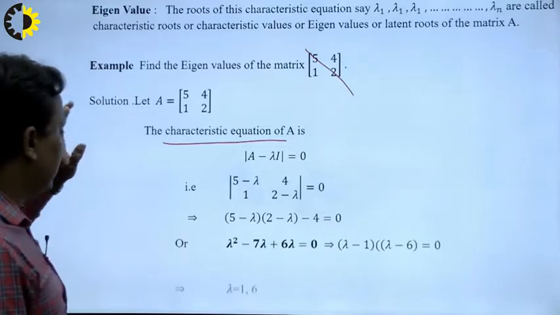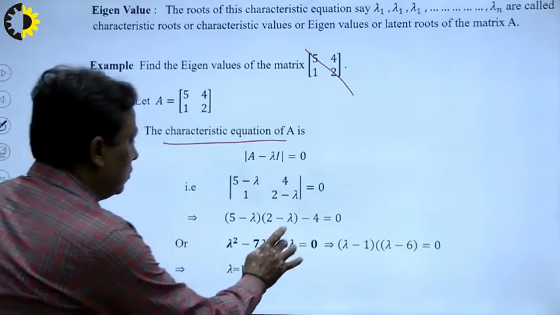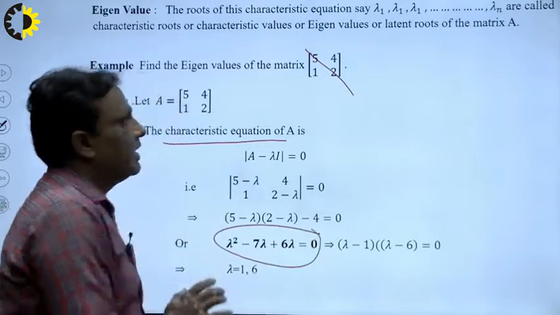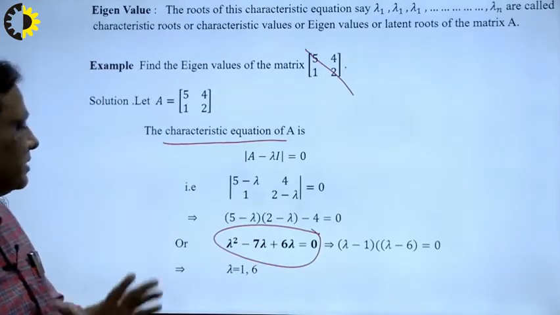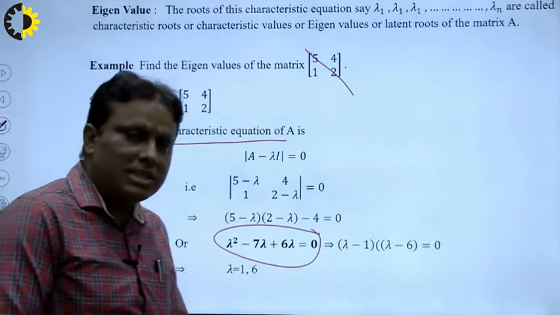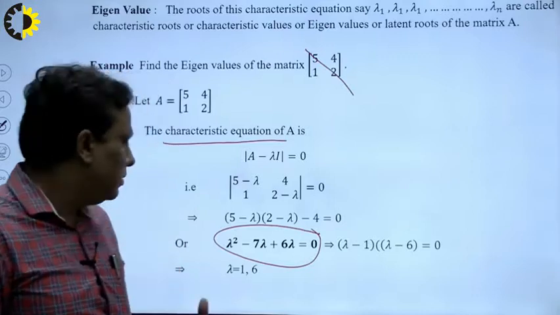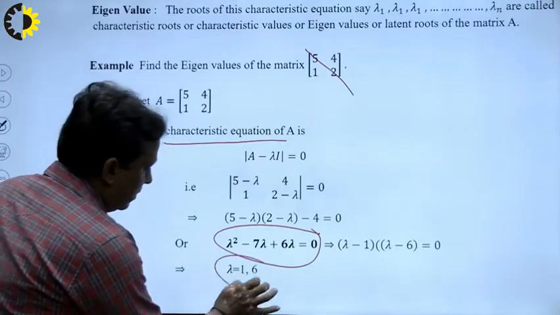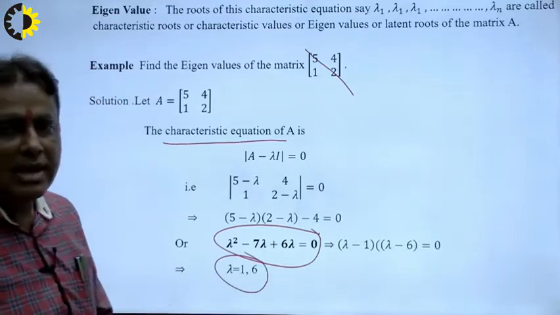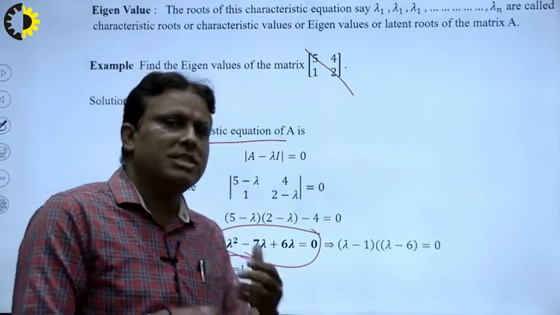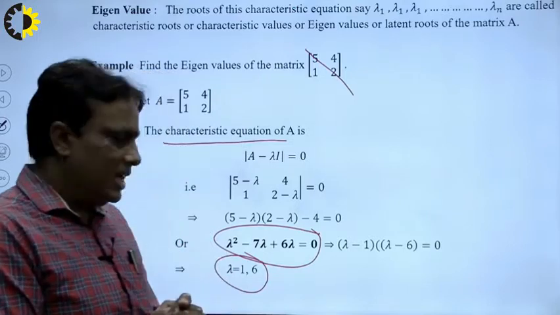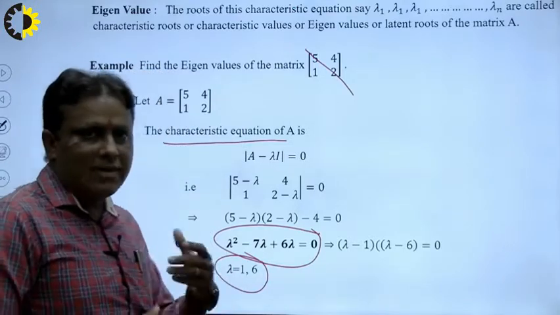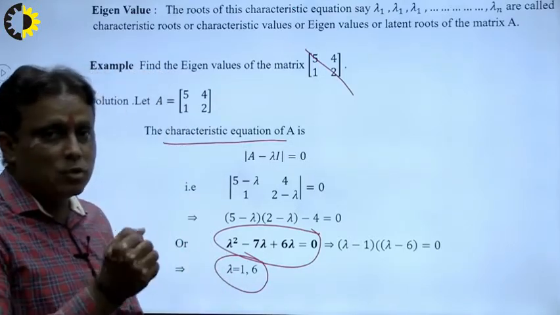and we get this, which is known as the characteristic equation of this matrix with lambda. Now the question is how to calculate its roots? So this is very simple, we factorize this, and these will be the two roots, lambda equal to 1 and lambda equal to 6. Now the question is how to recognize that our roots, our eigenvalues, are absolutely correct?